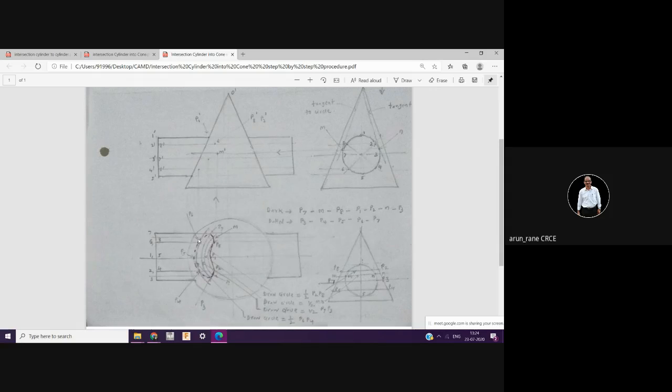Actually there are 6 circles, but we are not drawing the circle corresponding to point 1 and point 5. Since we are on the axis, so P1 from this center, OP1, let us call this O. So OP1 is nothing but this distance.